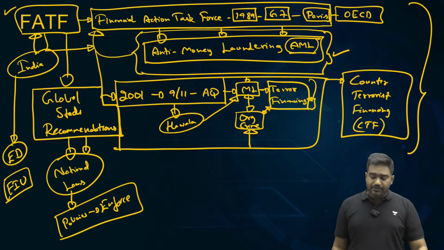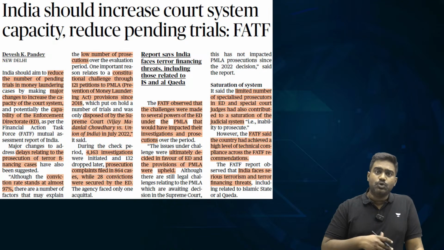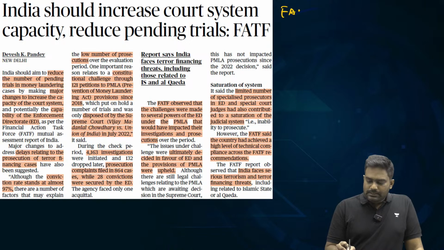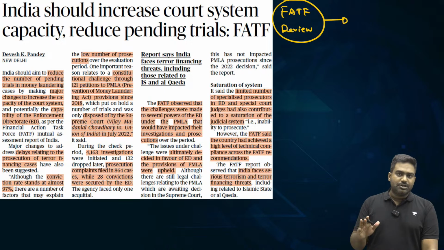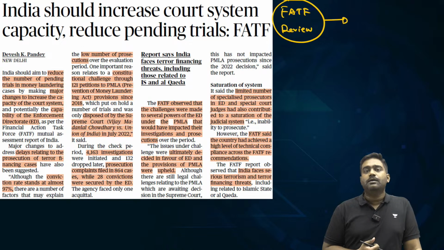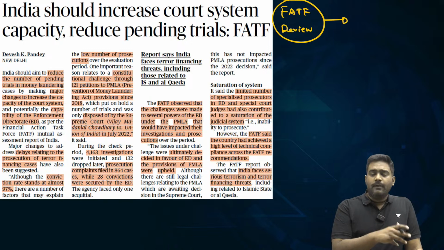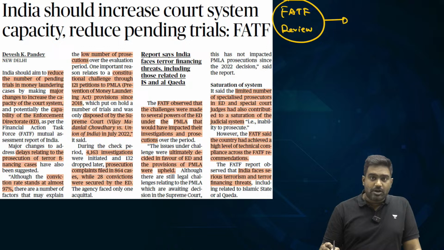Now the question is, how can FATF punish? How can FATF deliver punishment to those countries which don't follow these measures? See, FATF conducts a periodic review with the help of its regional bodies. Every country, every jurisdiction goes through the review. They look at the laws, the policies, the cases that have been investigated, the conviction rate, how prosecution has been handled. They look at the efficiency of tackling money laundering, terror financing, the seriousness of the country. They review the entire performance periodically and bring out a report.